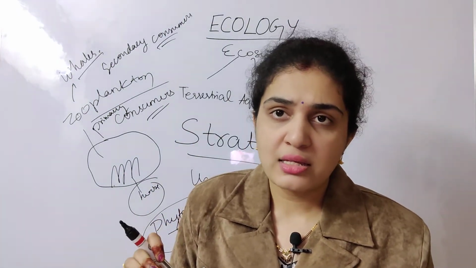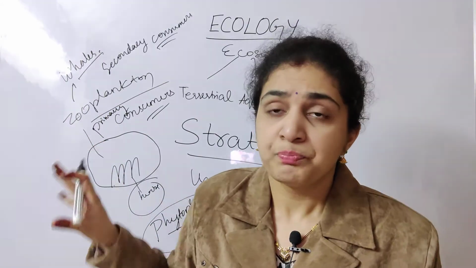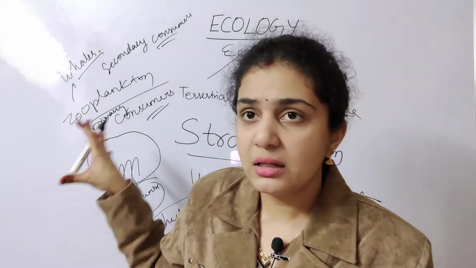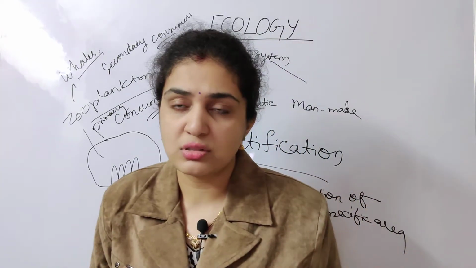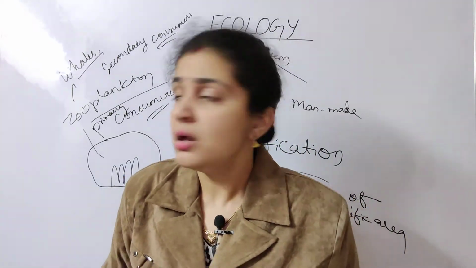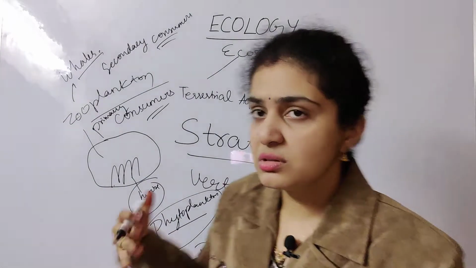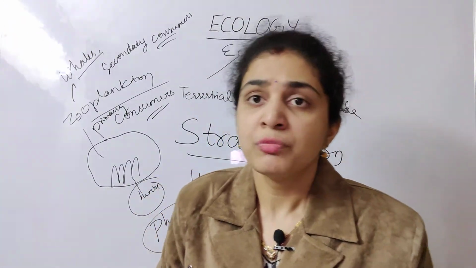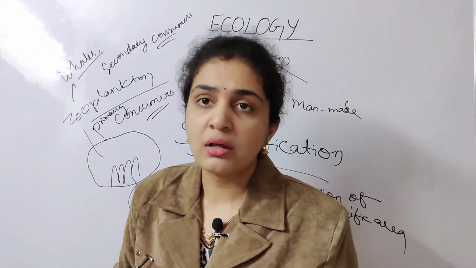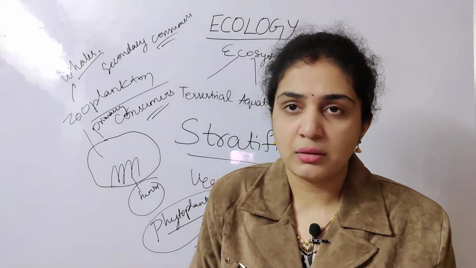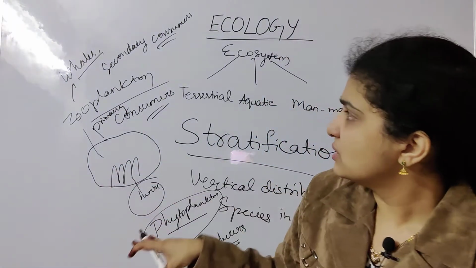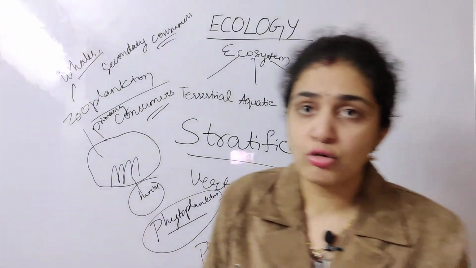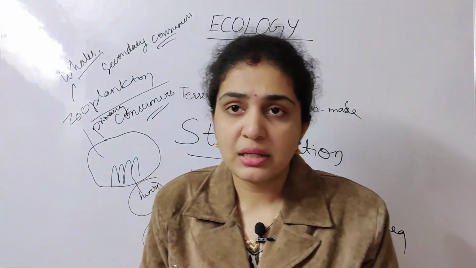Here the bacteria and fungi act as detritivores in this ecosystem. So producers, consumers, and detritivores are all living together in an ecosystem, in a combined state. So this is contributing to the aquatic ecosystem.